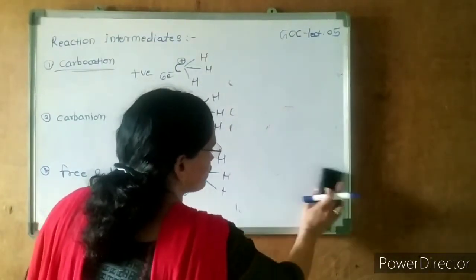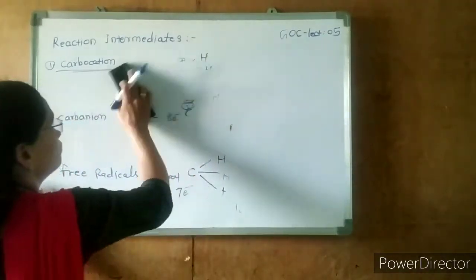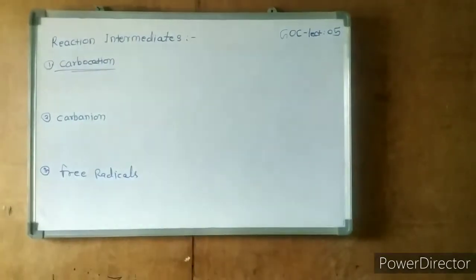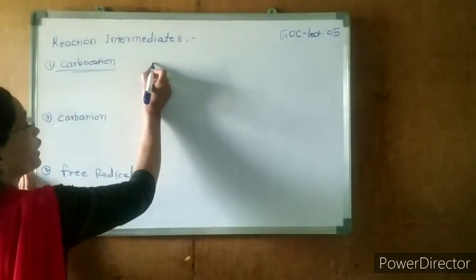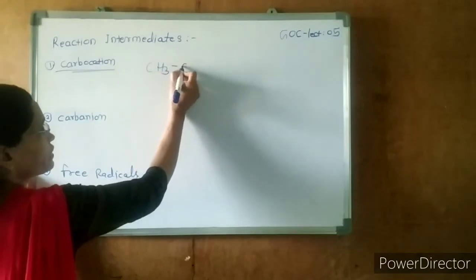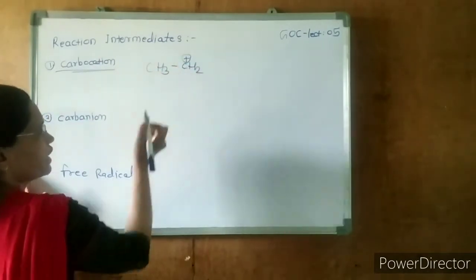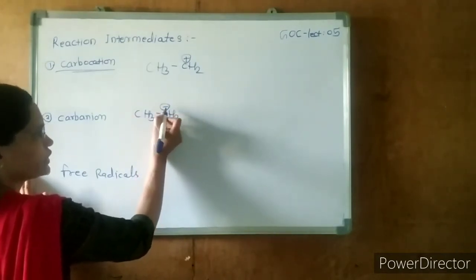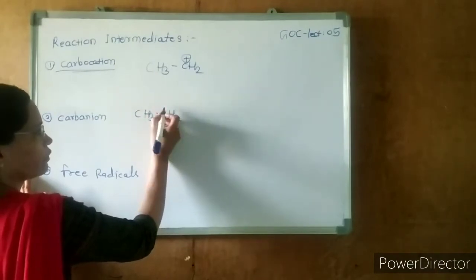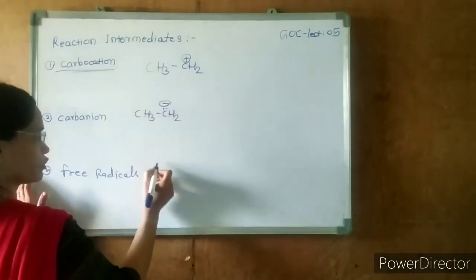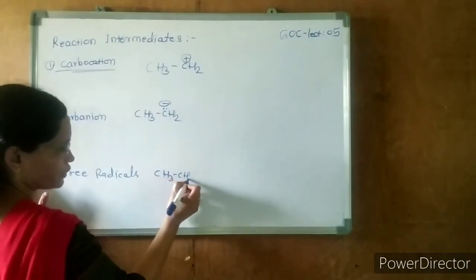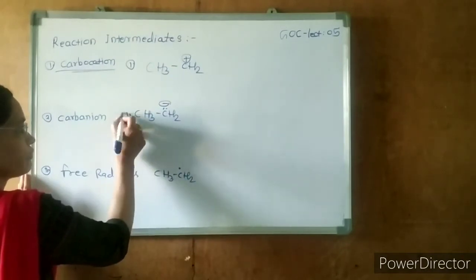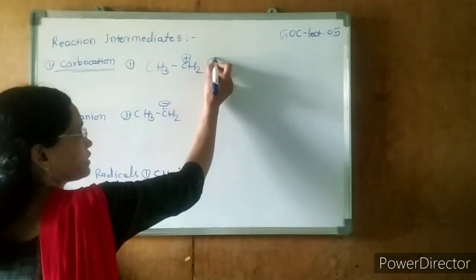We'll see some examples. Examples of carbocation: CH3CH2 plus carbocation. CH3CH2 negative is a carbanion. 2 electrons will also be there and one negative charge will also be there. CH3CH2 free radical. Okay, this is one example. First example, right? Now second example.